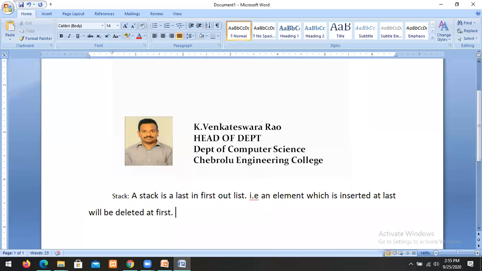In stacks, all insertions and deletions will be done at one end.